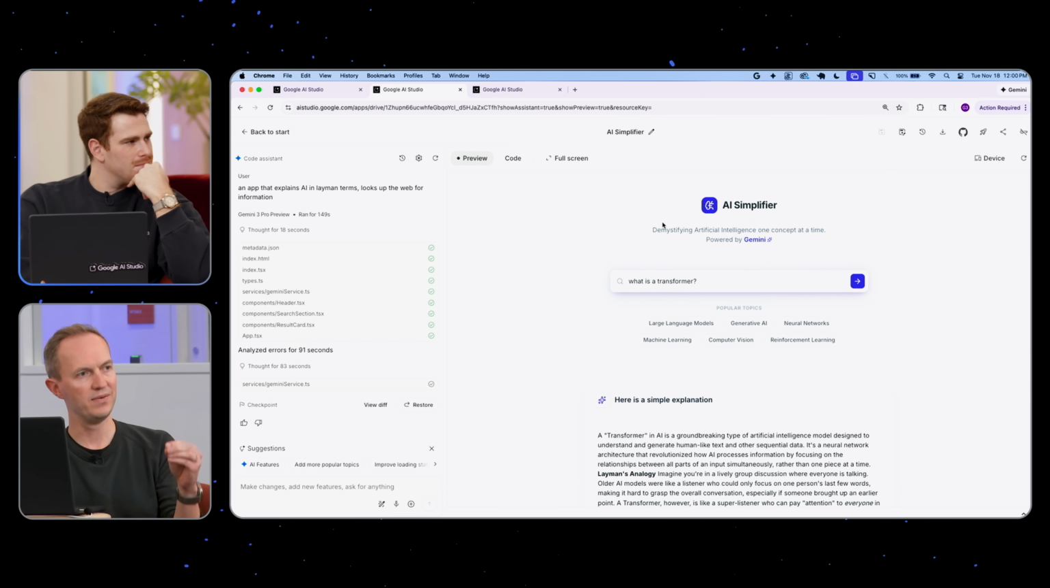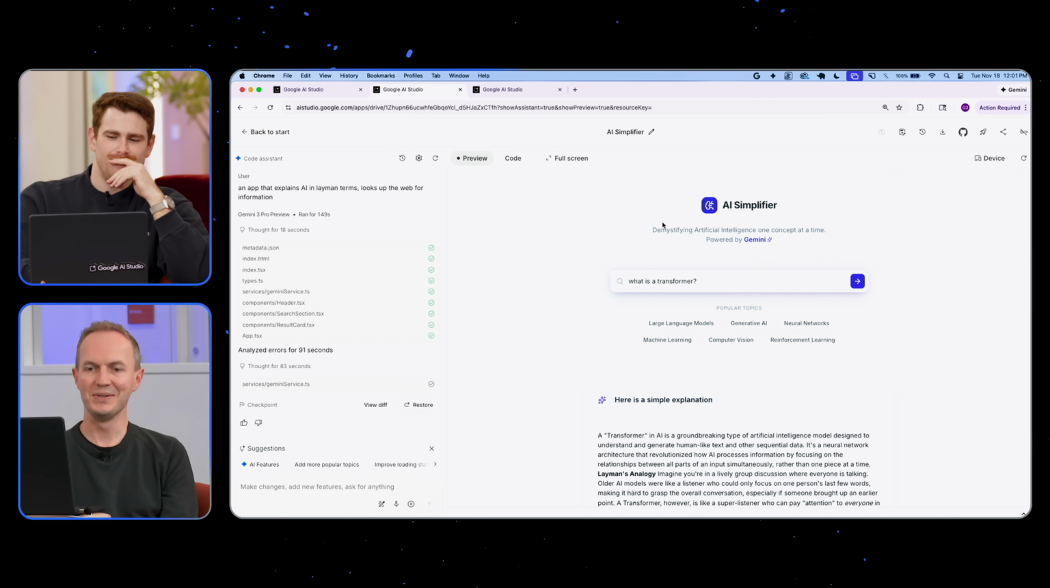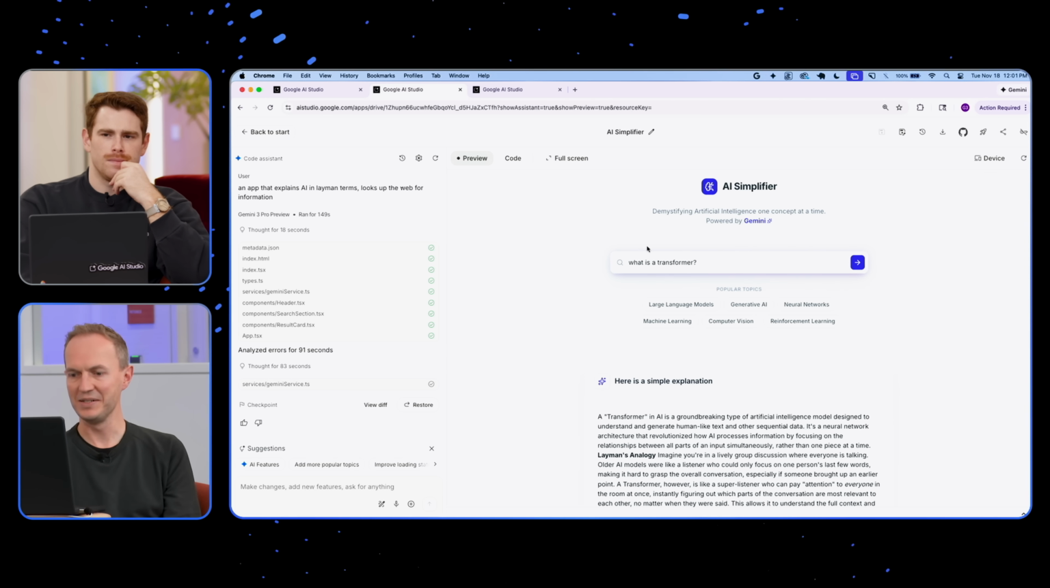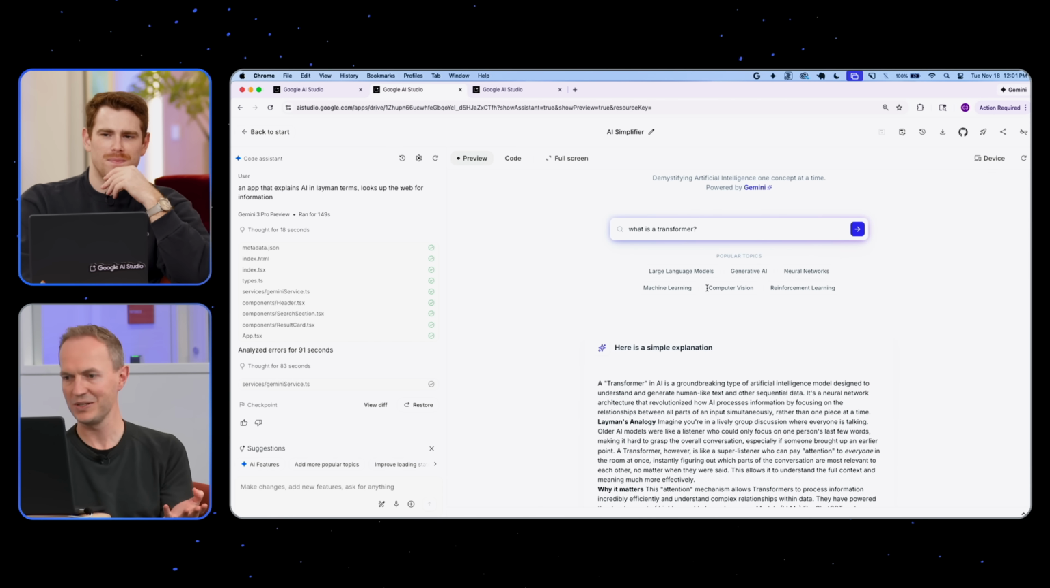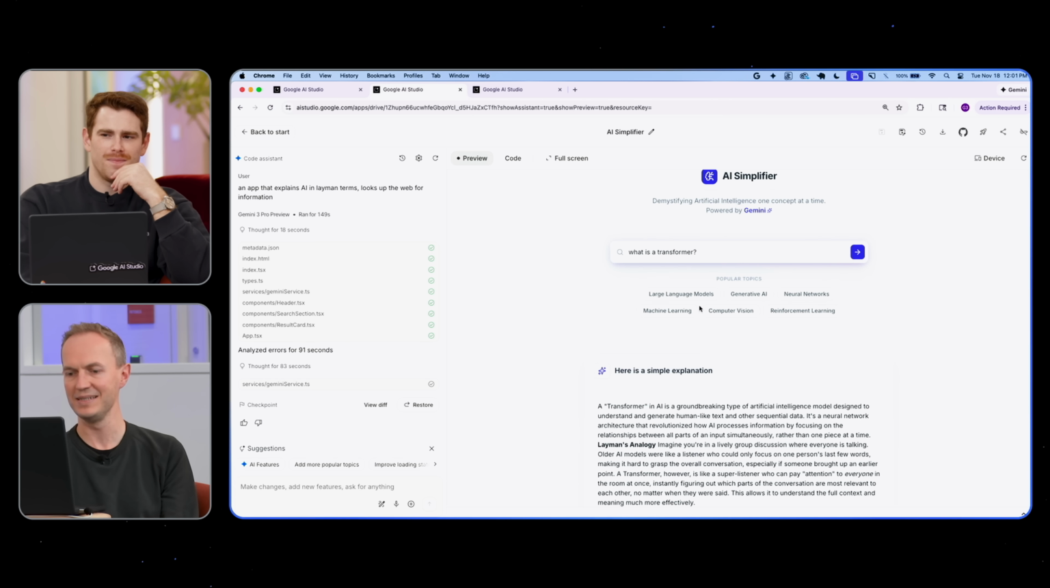Clement, do you want to show, you have another example? I ended up doing something else, let's see it. Something that's so cool about AI Studio in general is that we've always tried to bias the app generation to actually use the Gemini API. And it lets you build these apps that are actually smart, right? So the thing that I just tried to do is to ask it to generate an app that explains AI in layman terms. Again, I'm pretty obsessed with this idea of using this as an education tool. And looks up the web for information. So it just generated a full-blown search UI for me that's very focused on AI and making things simple to understand.